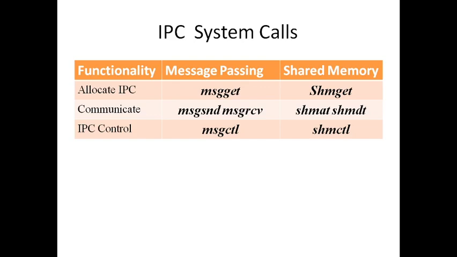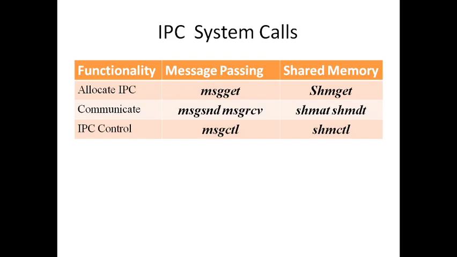When it comes to message queue implementation, we will use these three methods. The first one is for the creation of the message queue. When you want to establish a new message queue or connect a process to an existing message queue, the first function to be invoked is msgget.